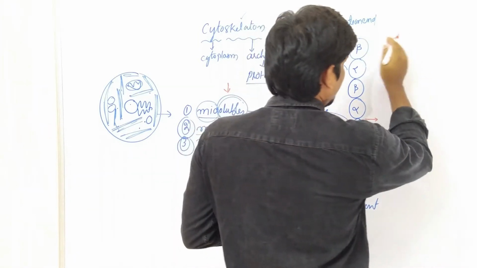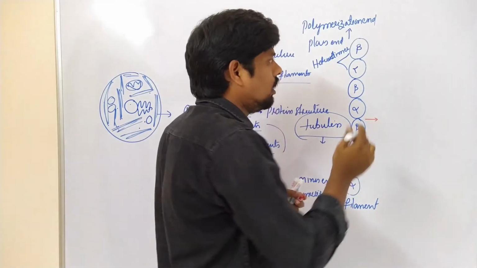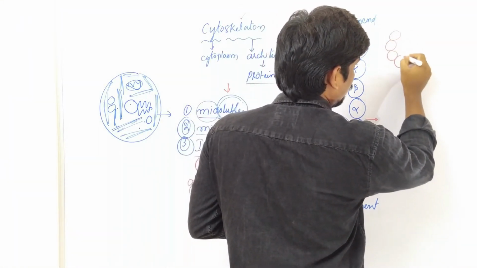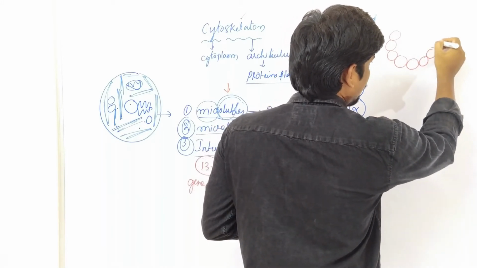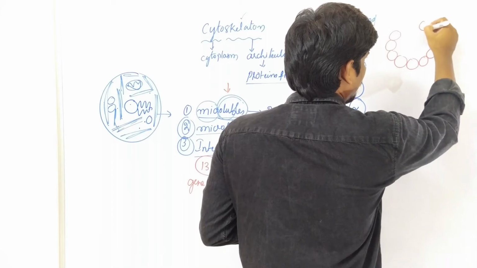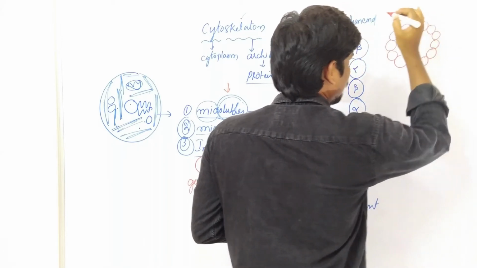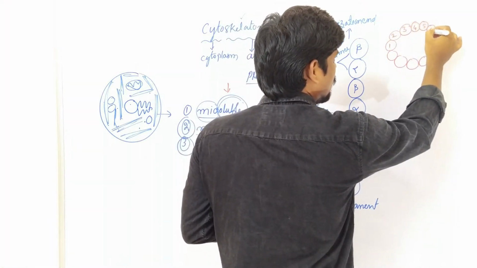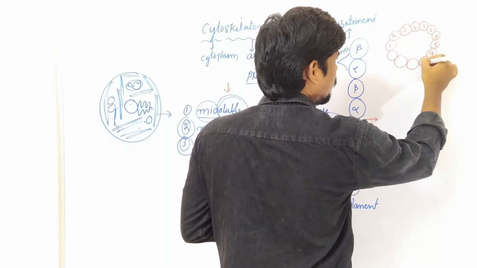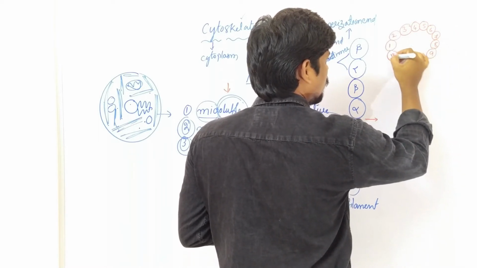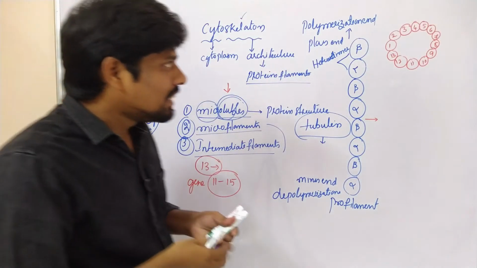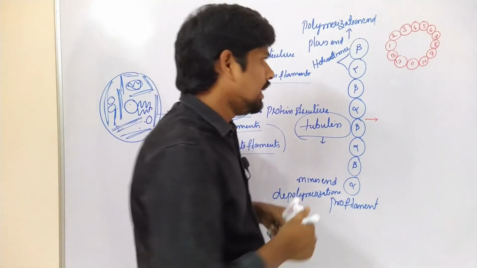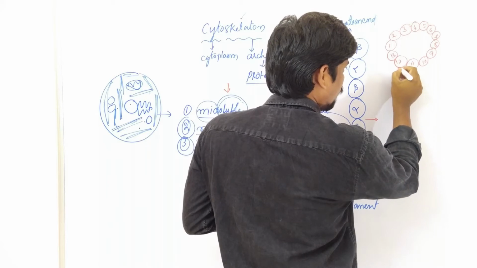See, actually what happened? Such type of filaments. For example, here you can see, assume 1, 2, 3, 4, 5, 6, 7, 8, 9, 10, 11, 12 and 13. Is it right? So this is the top position of a tube. Here what happened? Let us see how it forms like this.